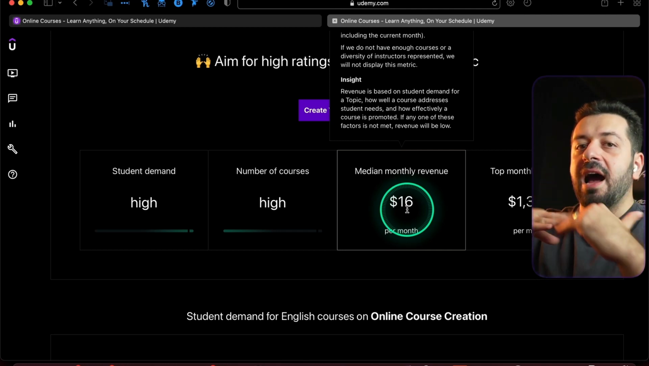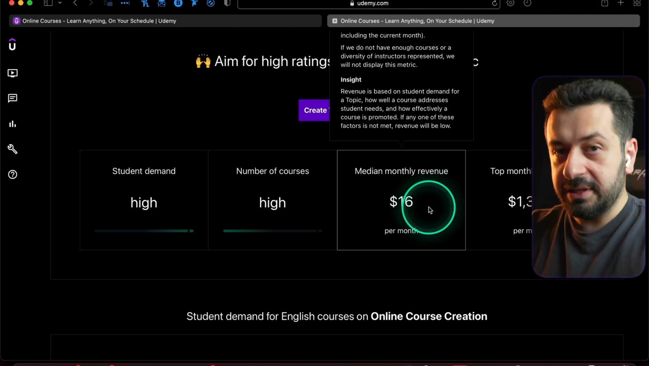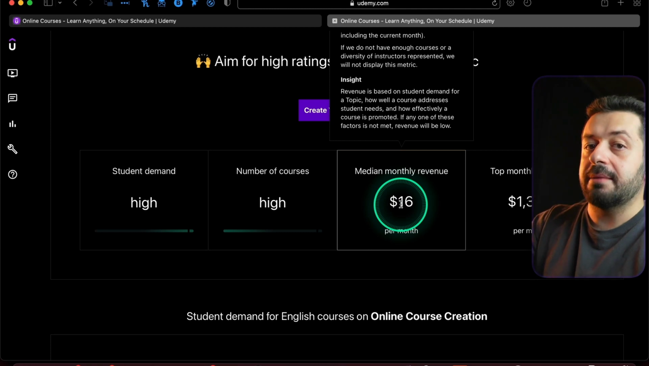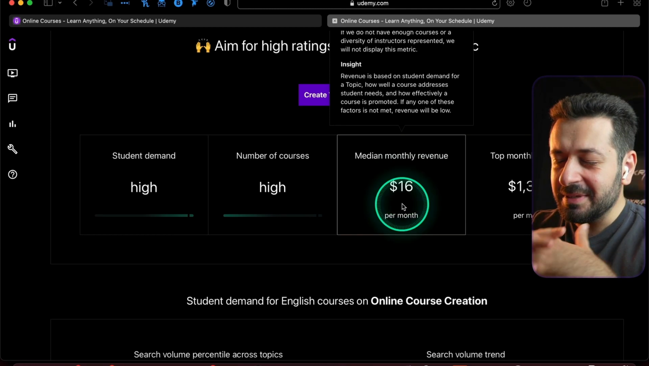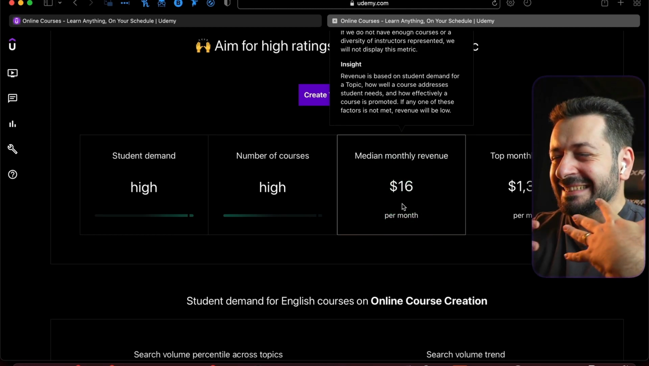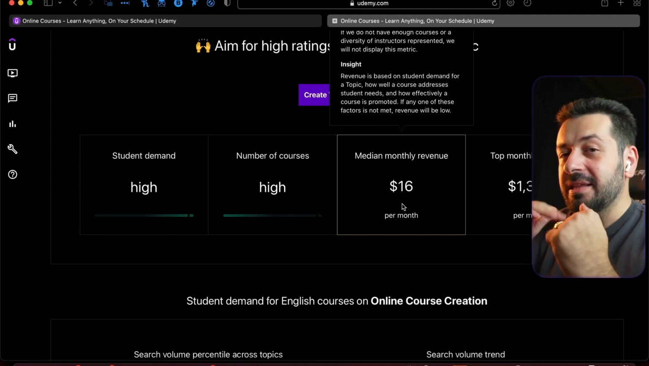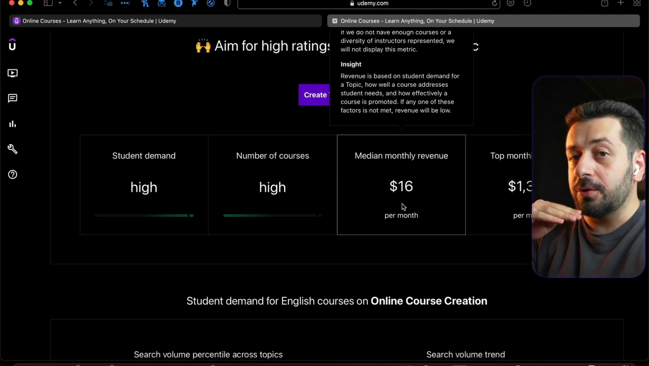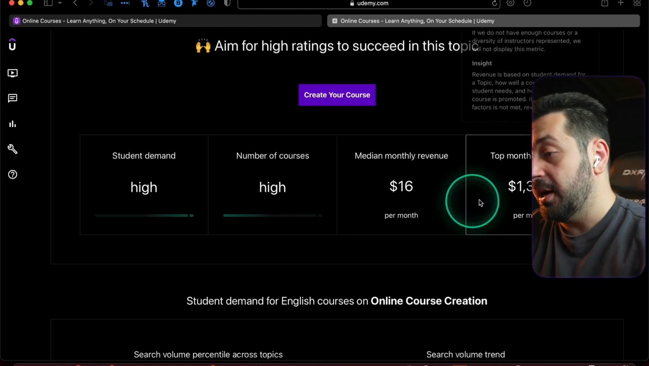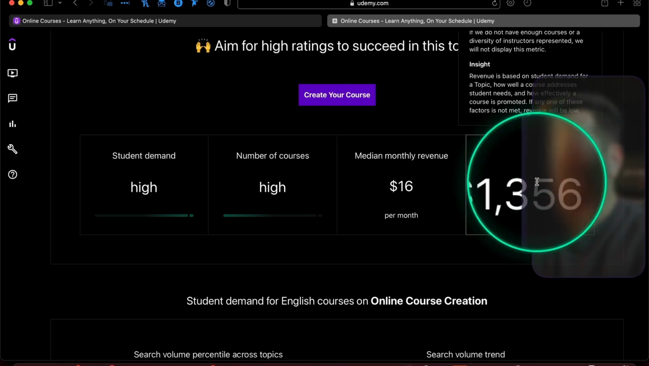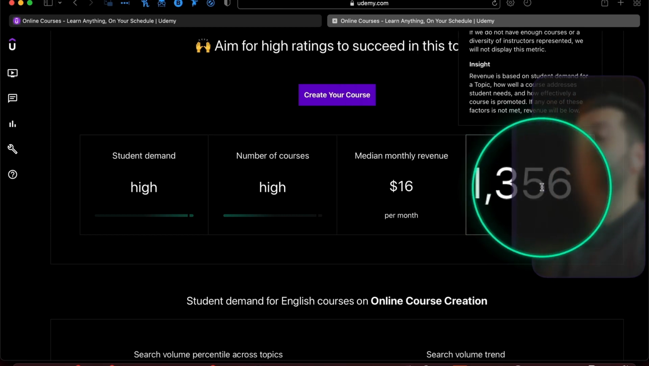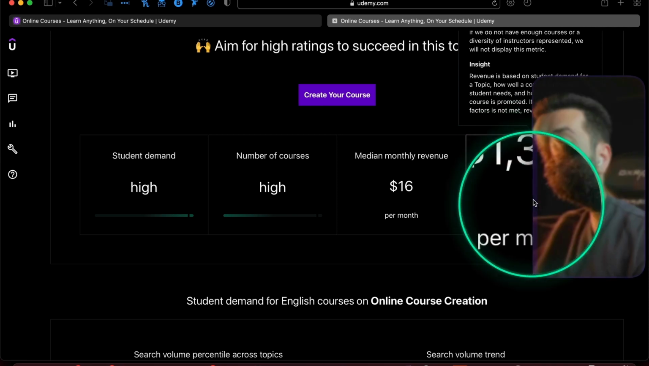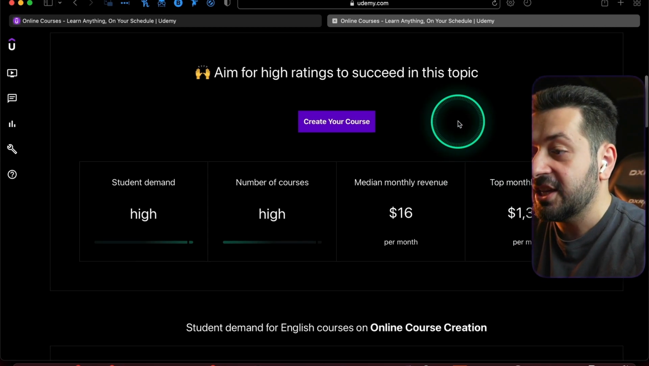Basically, that means that half of the courses are making more than $16 and half the courses are making less than $16. So that means that this course topic is actually a bit unbalanced, meaning that far more enrollments are going to the top courses than to the bottom ones. And as you can see, the top monthly revenue is $1,356 per month, and this is for the last 3 months.